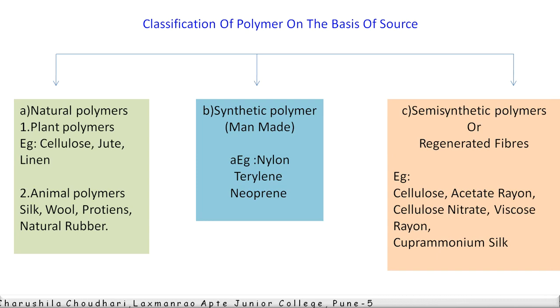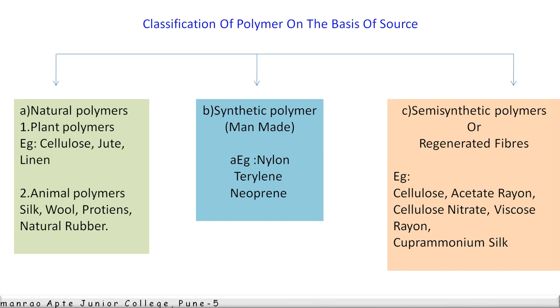Natural polymers are those that we get from nature, that means from plants or animals. See here, cellulose and jute, we get these polymers from plants, and also we get silk from the silkworm and wool from the sheep. So these are the types of polymers which we get from plants and animals, and these are totally from nature.